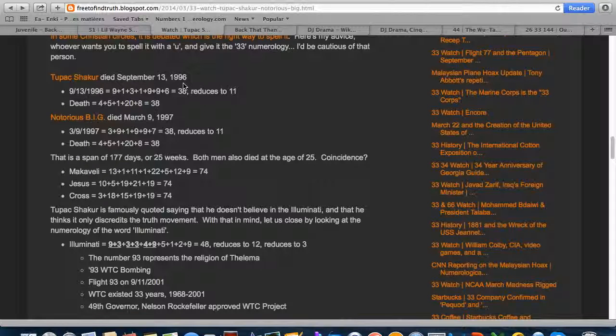Remember the word Freemasons, 96? 38 was the numerology of that date. Notorious B.I.G. died about half a year later, March 9th, 1997, also a date with 38 numerology. The word death sums to 38 with simple English gematria.